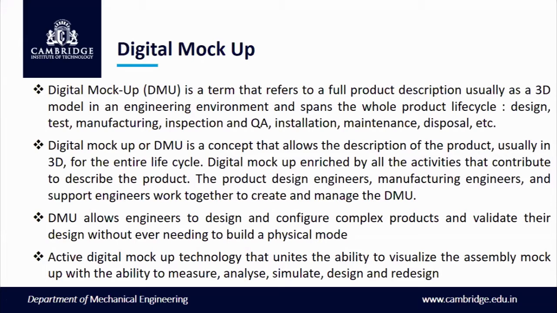The product design engineers, manufacturing engineers or support work together to create and manage the digital mockup. So it is not a single part. This description of the product is not a single part, because every part in different aspects will be working together to support the engineers in managing this digital mockup.